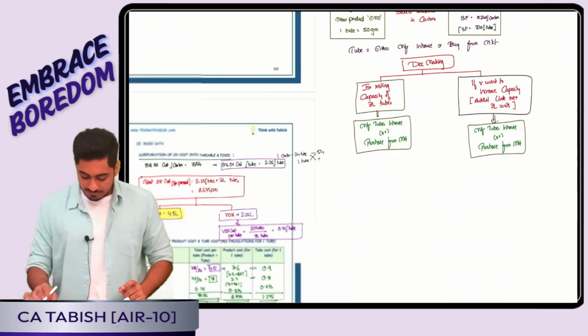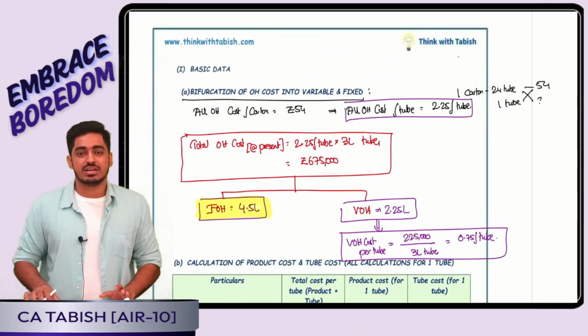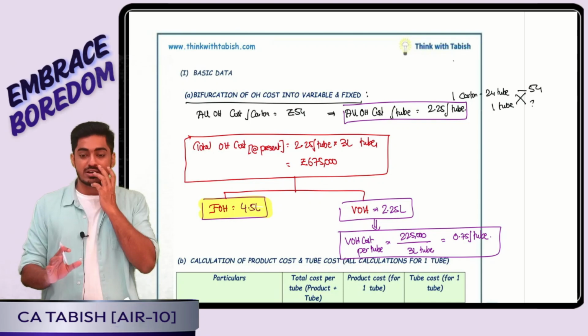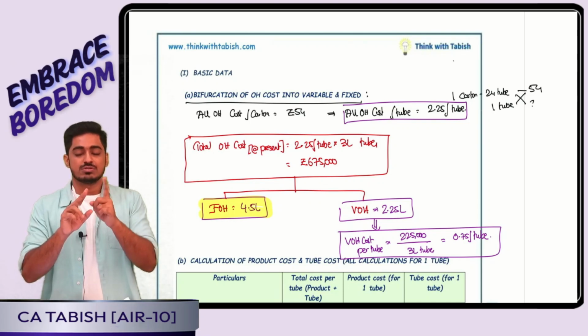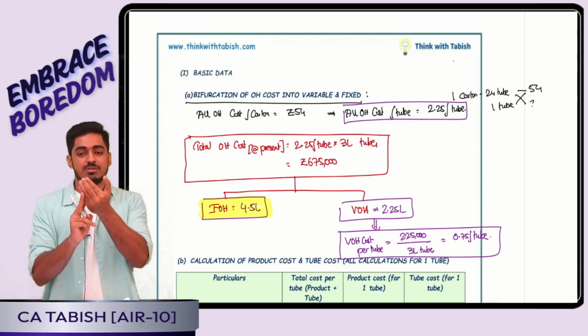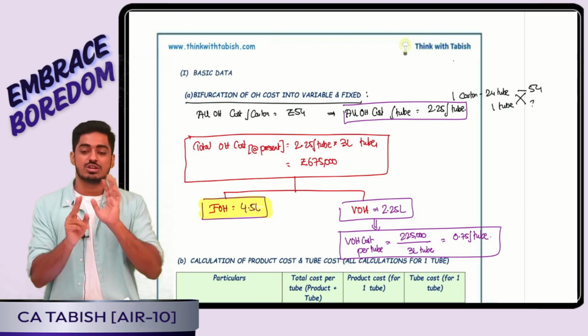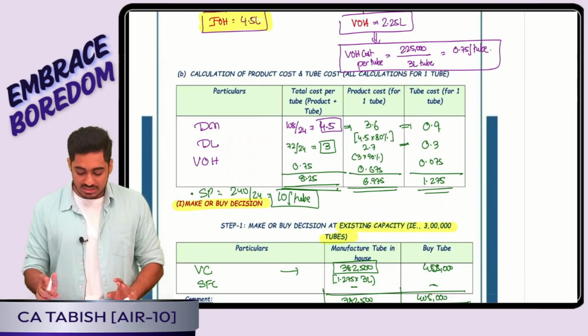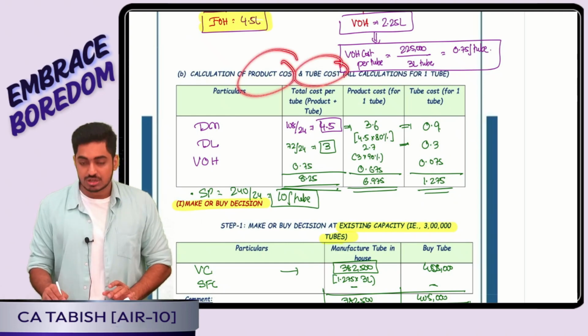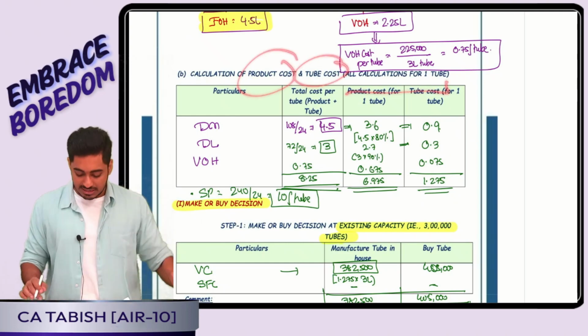Yes. Then using those basic calculations we did, the question had given me the total overhead cost. Yes or no? In that, variable was also there, fixed was also there. I bifurcated variable and fixed. Fixed I wanted on total, I had on total. Variable I wanted on per unit, so I will bring it down to per unit. Okay, that was one important adjustment. I calculated my product cost as well as tube cost. I have already explained right now how to do that.